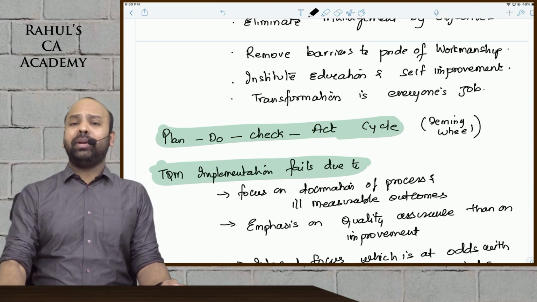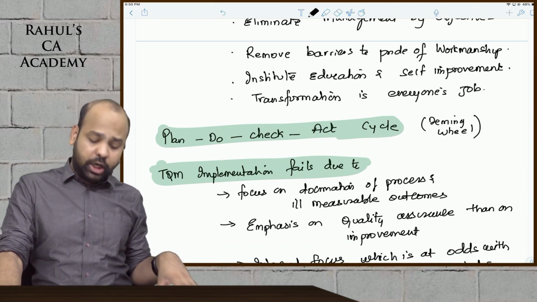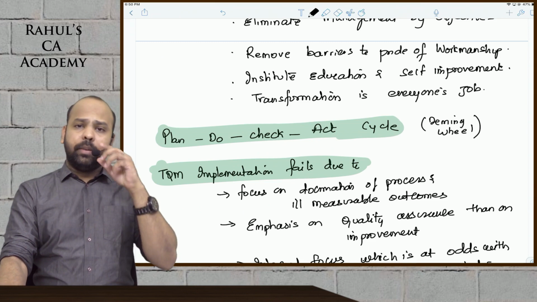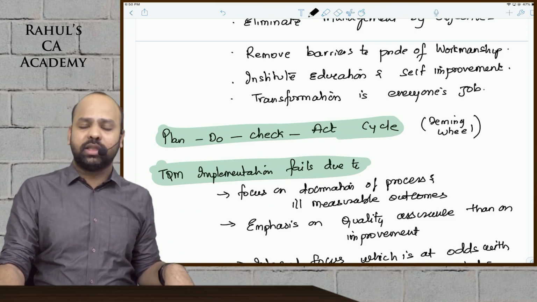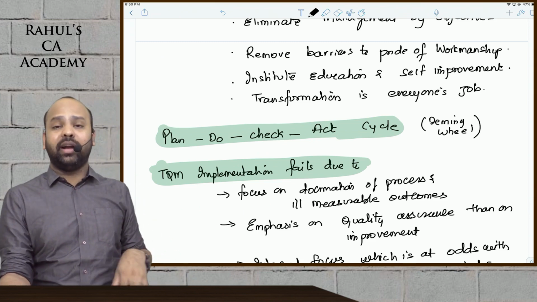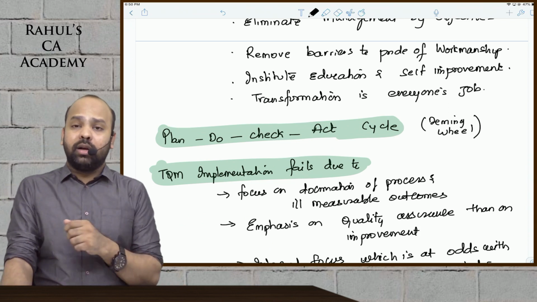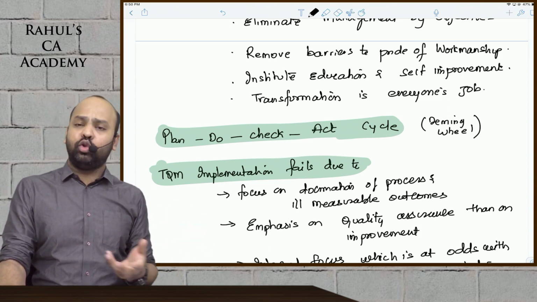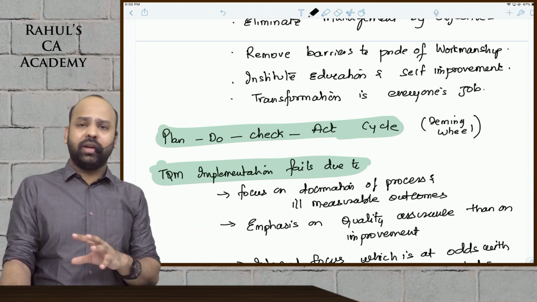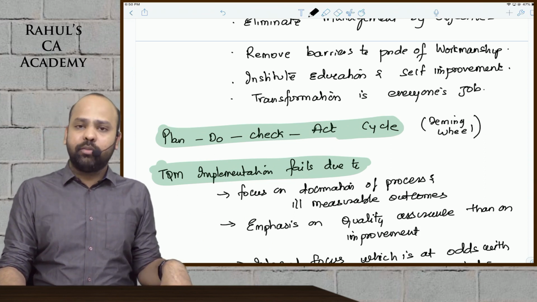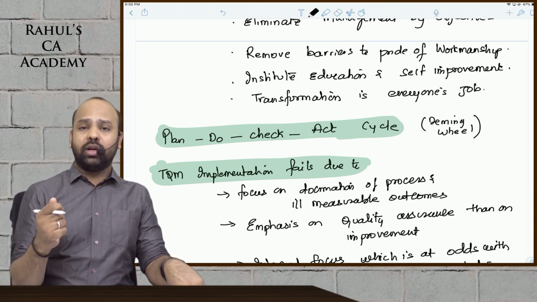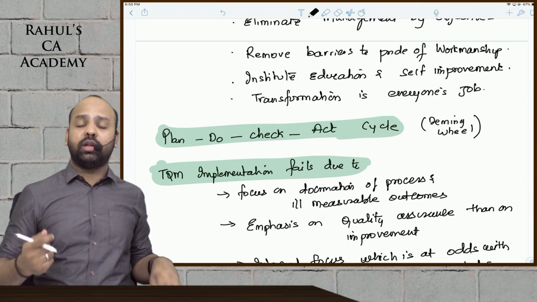Then for implementation, we have the PDCA cycle: plan, do, check, act. When you say plan, this plan is all about data. Now you will say, we know, sir, what plan, do, check, act is, we implement it everywhere. Still, plan means identify the objectives and then see what are the frameworks required for it.